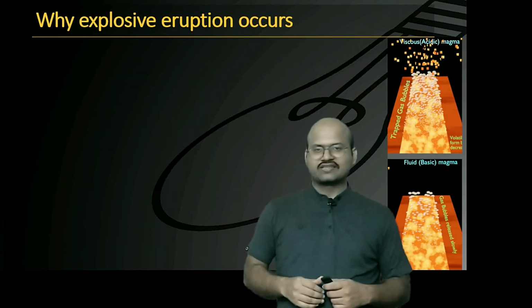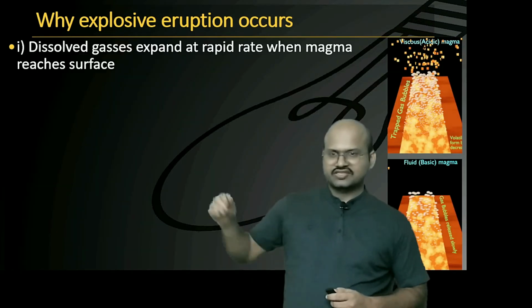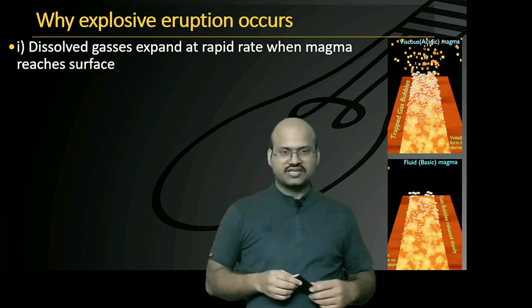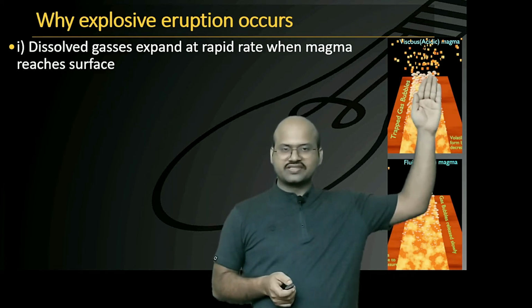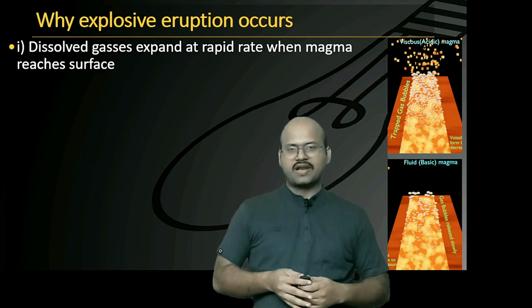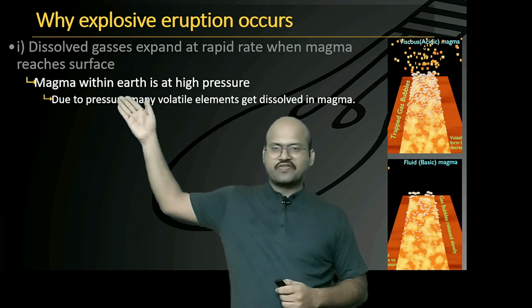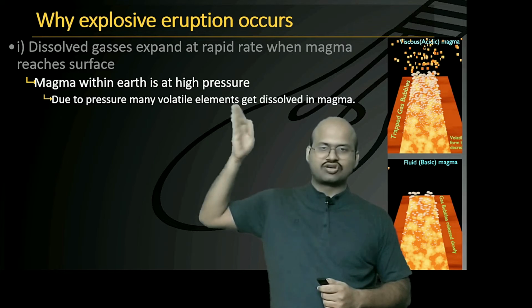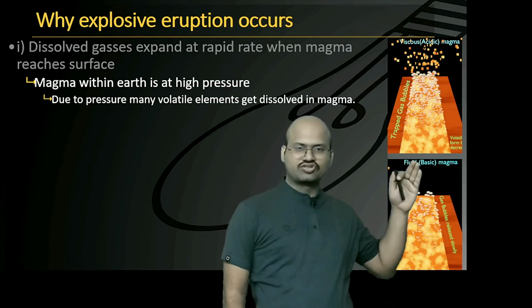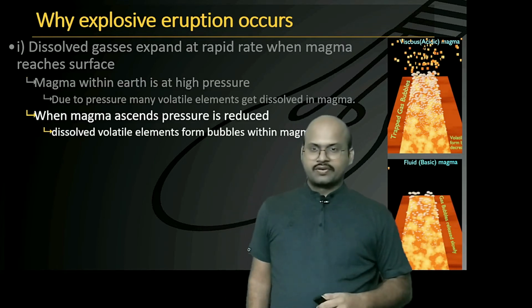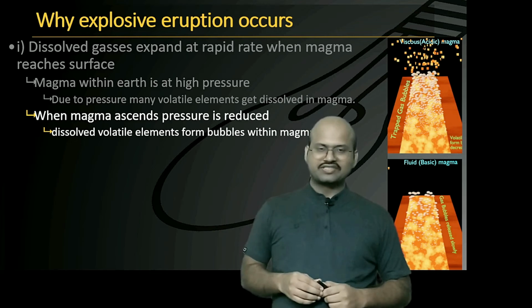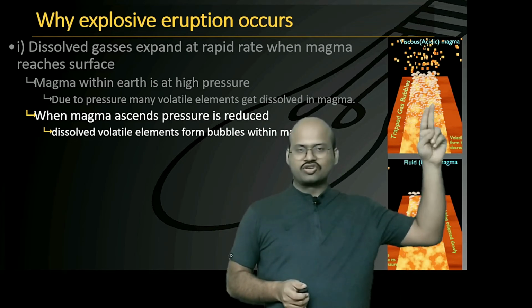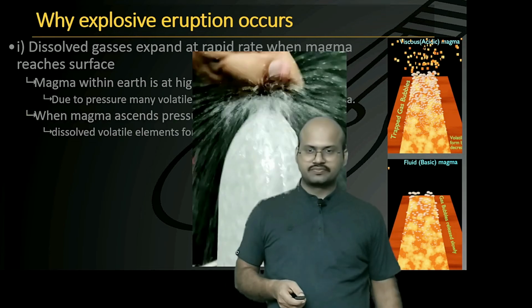Now let's quickly revise all that we have discussed. The first is that dissolved gases expand at a rapid rate when magma reaches the surface. We have already seen that these gas bubbles, when they reach the surface, expand and create a blast. Magma within Earth is at high pressure. Due to this high pressure, many volatile elements are dissolved in the magma. You can see here that they are dissolved over here. But when magma rises up, the pressure is reduced and we see formation of bubbles. These volatile elements are no more soluble, but they form gas bubbles.